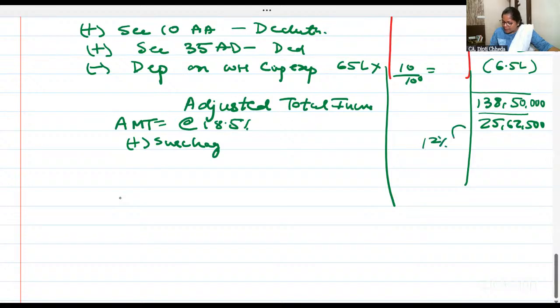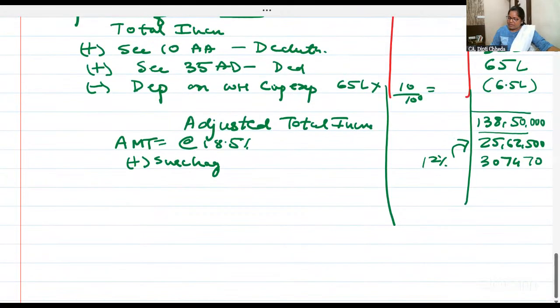Surcharge rate is 12% on tax. Surcharge is always 12% on tax. 307470. I'm repeating, it's not an individual where surcharge applies above 50 lakhs. It's a partnership firm. If income of a partnership firm exceeds 1 crore, whatever may be your tax, AMT, on that surcharge is applicable at 12%. Surcharge is always calculated on tax. Tax is always calculated on income.